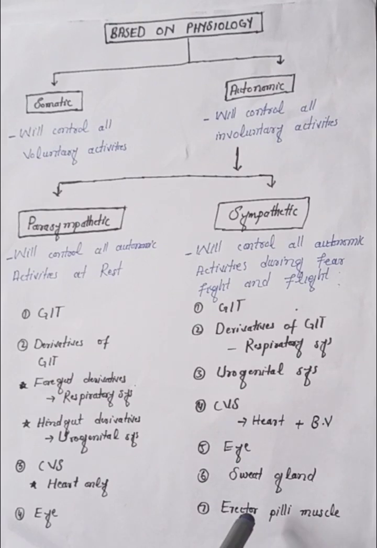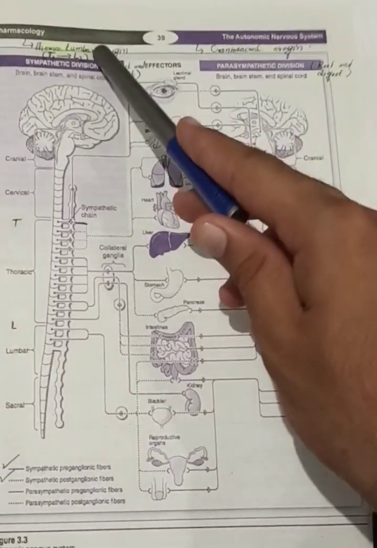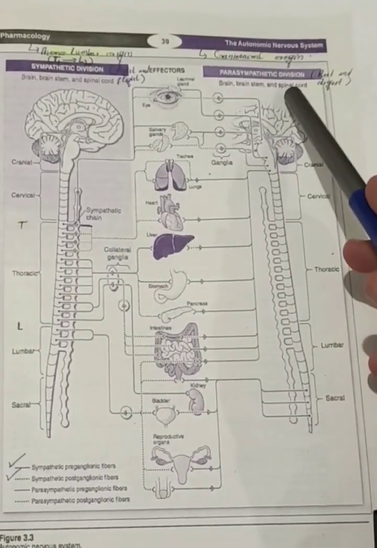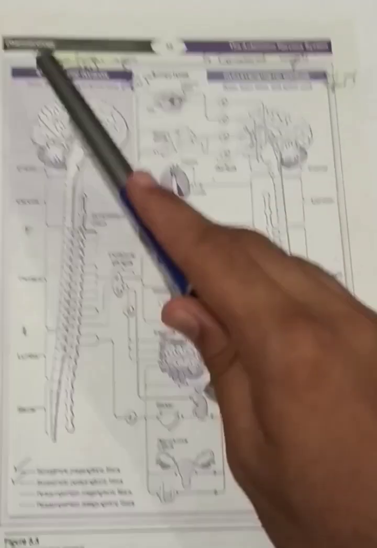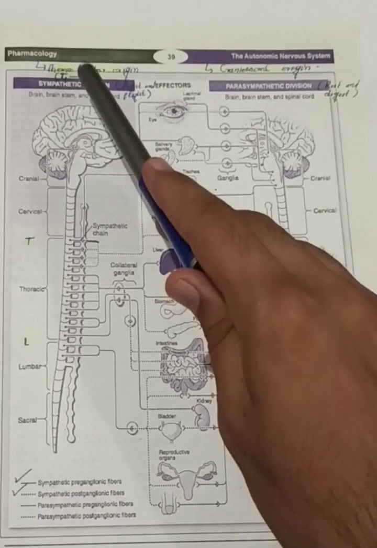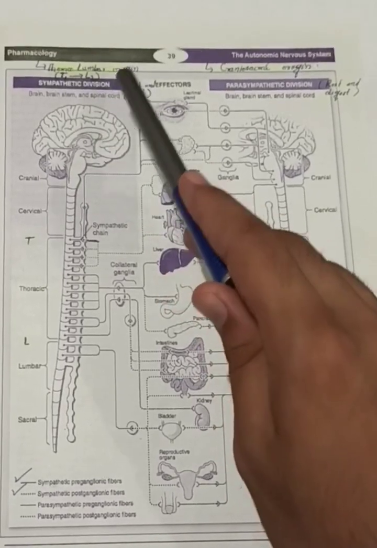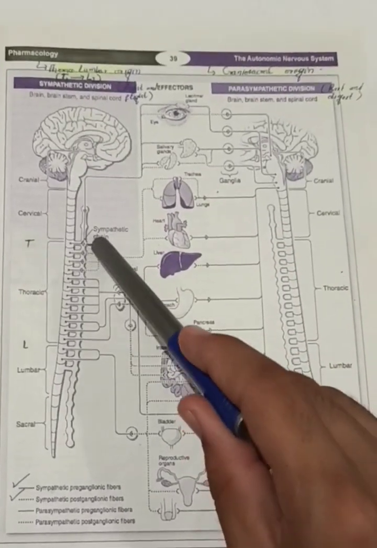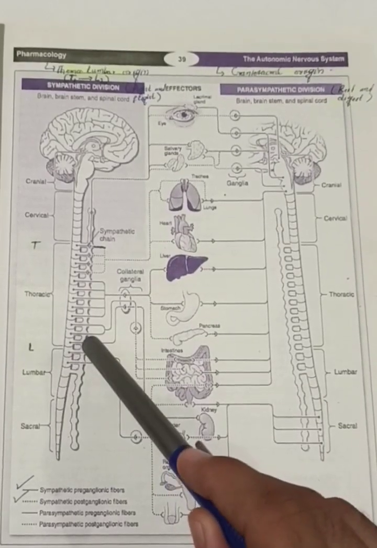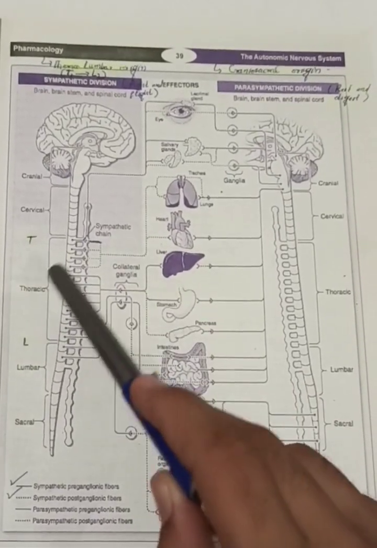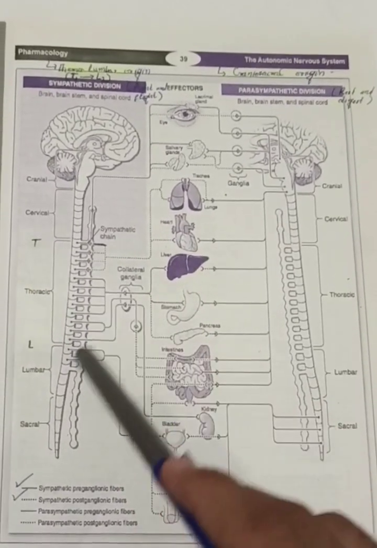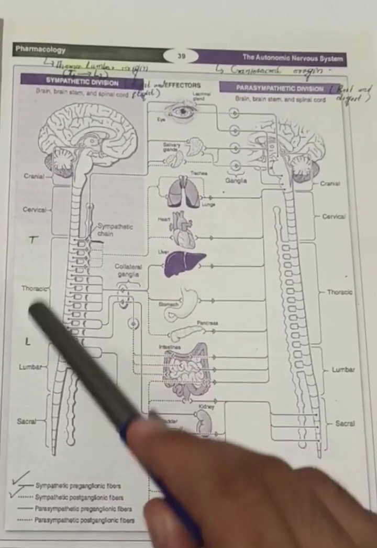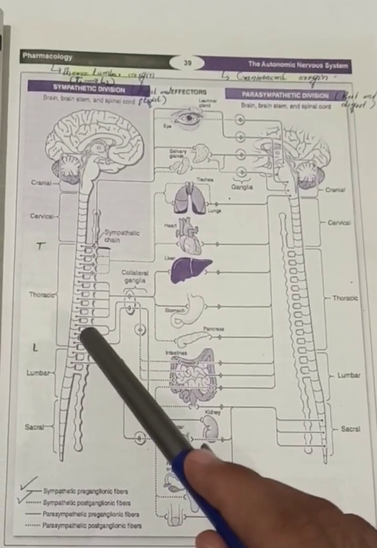All visceral activity is not in our control, and these are all visceral organs which are not in our control. This is the sympathetic division and this one is the parasympathetic division. The sympathetic division origin occurs from thoracolumbar. It means this is the thoracic vertebrae and this is the lumbar, so the origin occurs from thoracic to lumbar vertebrae.